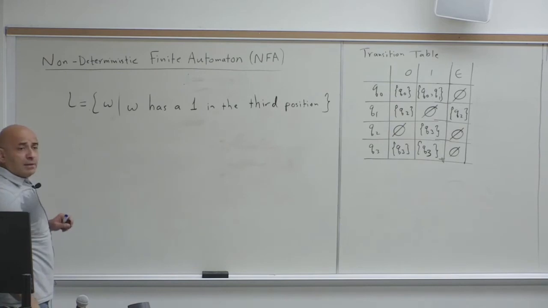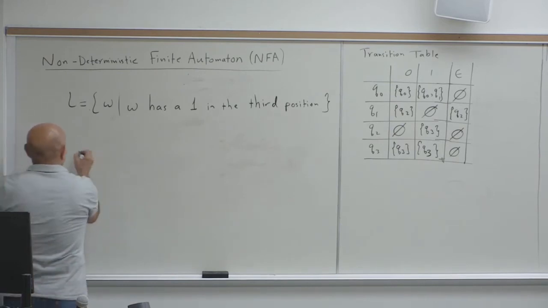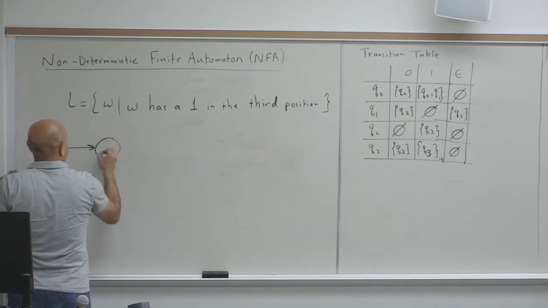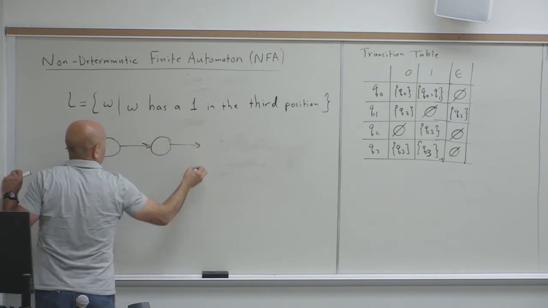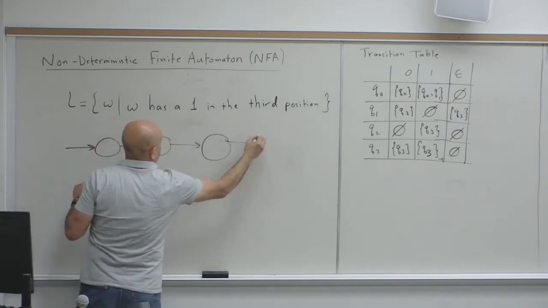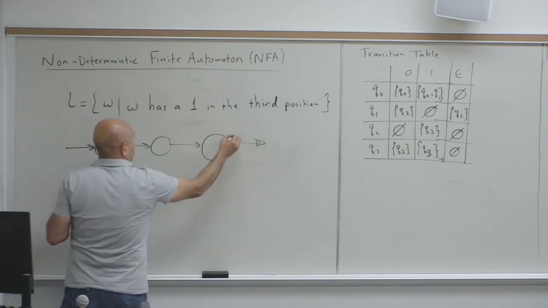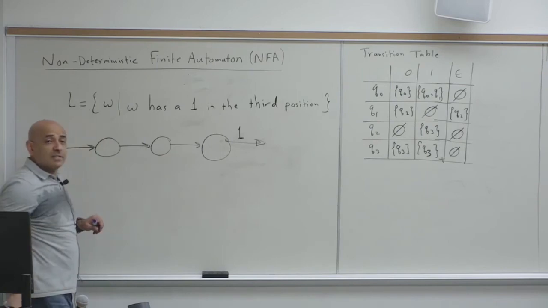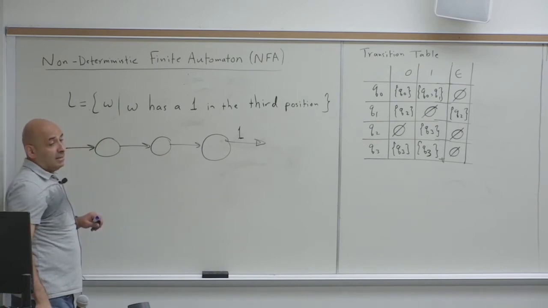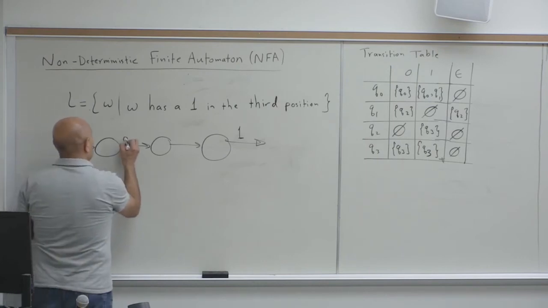So that's easy. What you do with an NFA, okay, so I have a 1 in the third position. So this is my third position. I have a 1. So what should I have in the first and second positions? Epsilon, 0. Anything. Anything is 0 or 1.